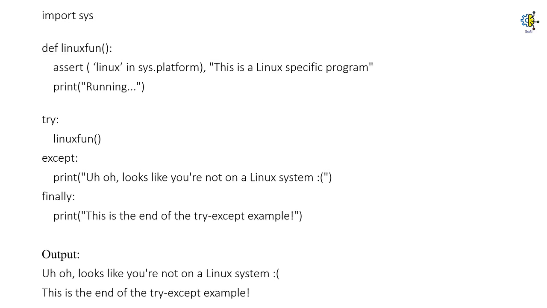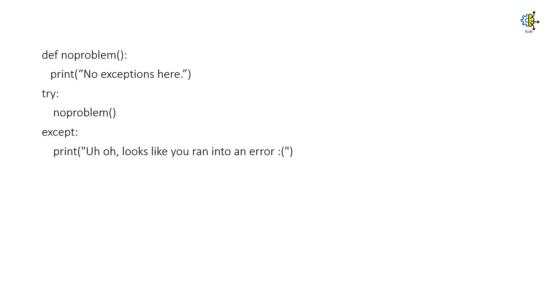To get a better idea of how finally will always work, no matter if there is an exception or not, here's another example. So I have a function called no problem, and I'm simply printing a statement called no exceptions here. Then let's start our exception handling. Here's the try block. Here we are calling the function no problem. The except block prints a statement if there is any error with our program. And the finally block prints a statement, this is the end of the try except example.